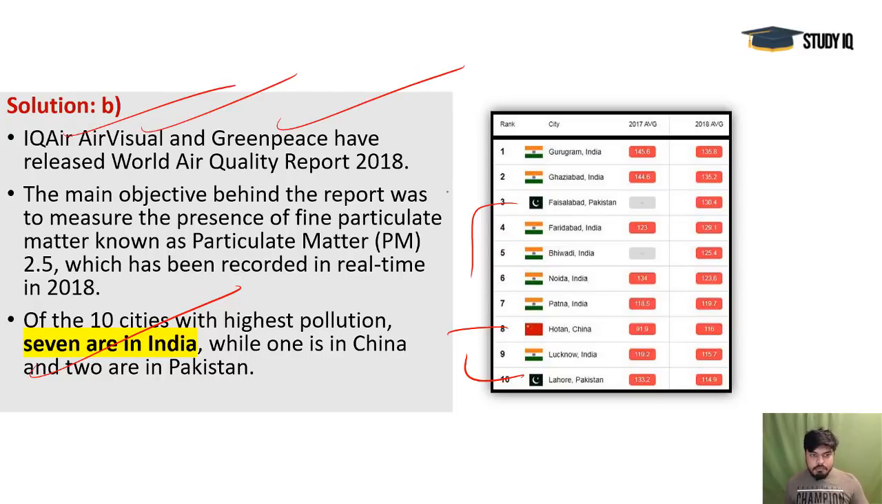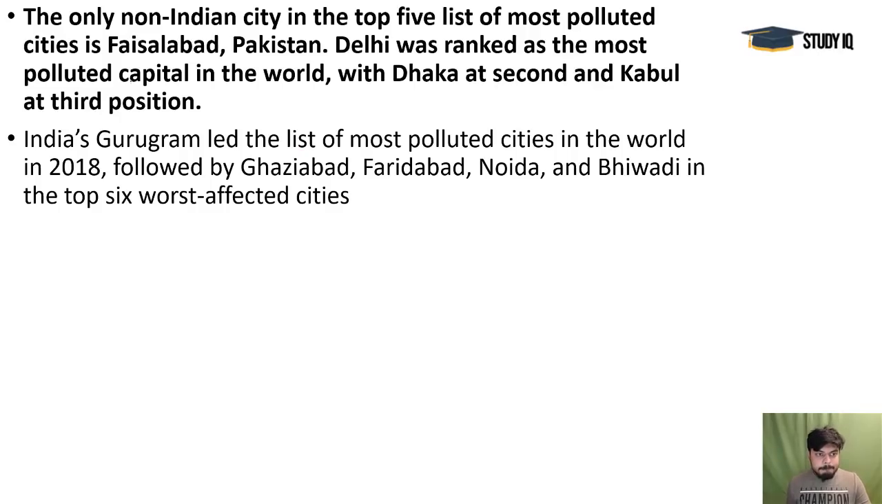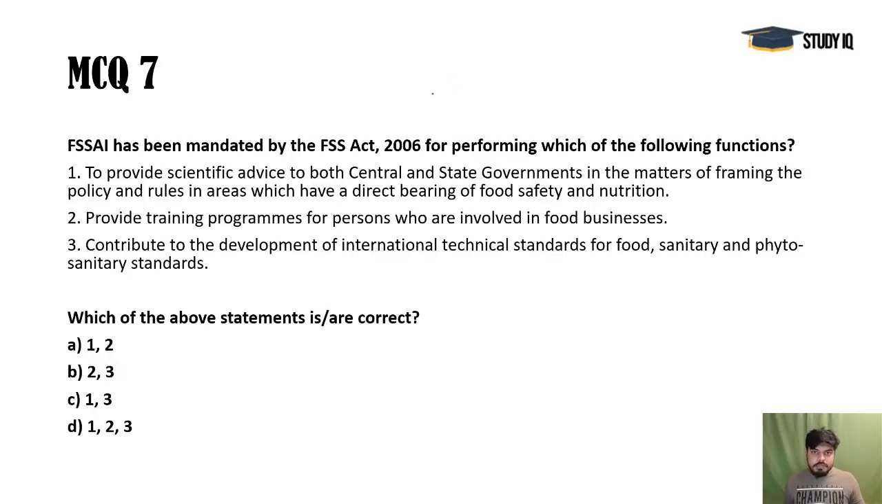Okay, World Air Quality Report 2018. This year it is important, so please revise this again and again. Okay, Gurugram is the most polluted one according to it.